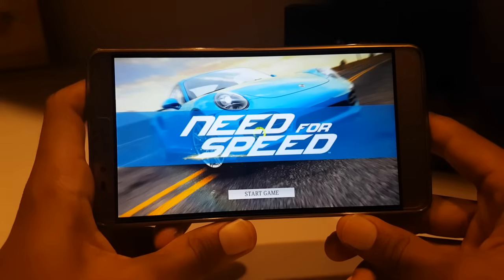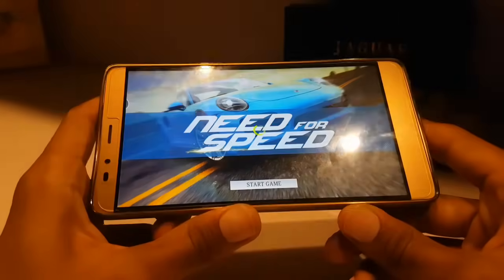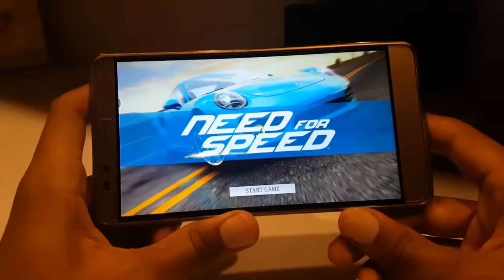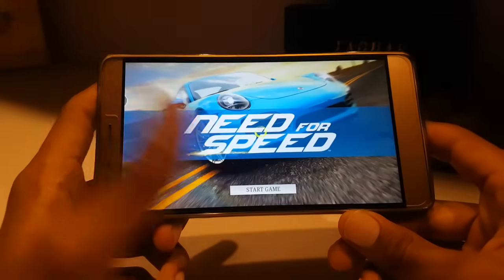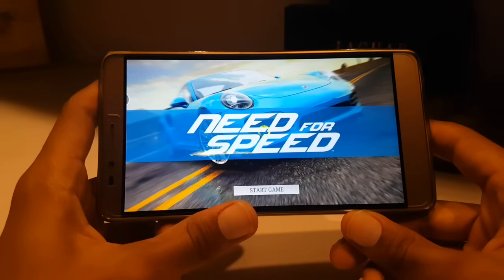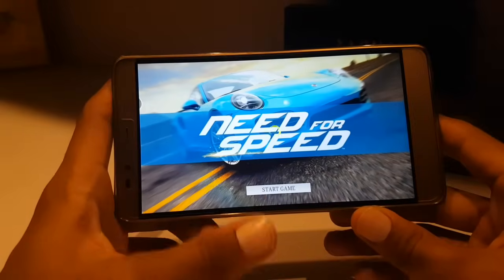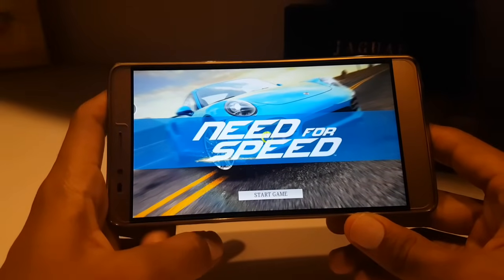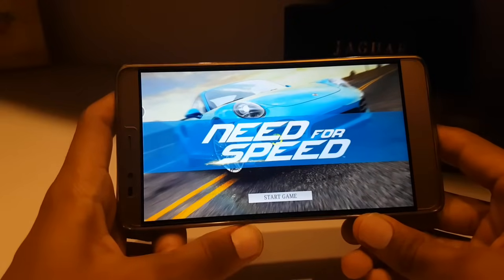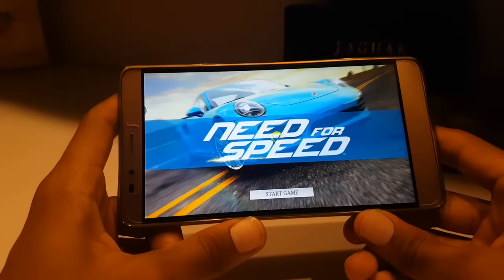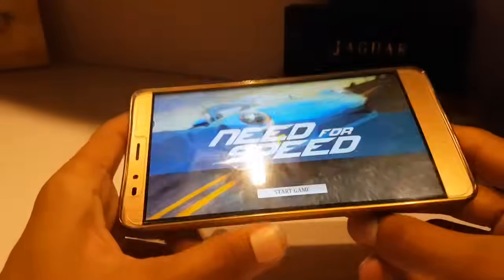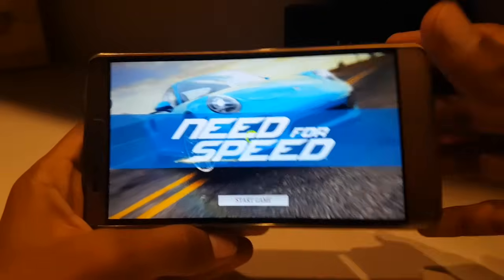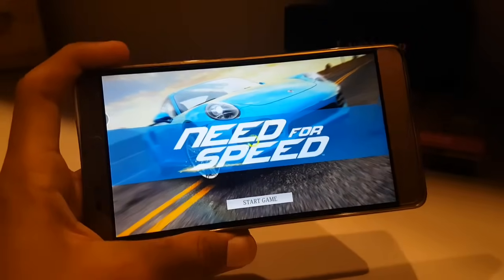It is also a loading screen of Need for Speed Edge. So guys, this is not released yet, so that's why we are facing these difficulties. Otherwise we would just download it from Play Store and play it. So this is not released yet. You can wait or play the beta version. This is the beta version of Need for Speed Edge. That's why it is in Chinese.